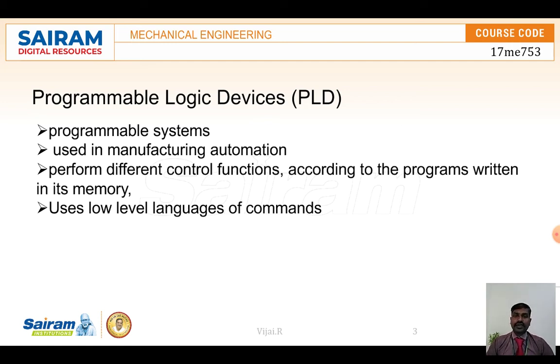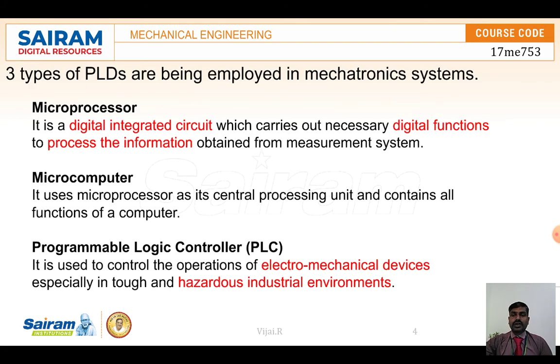And for these we use languages to write a program. We use languages for controlling all these actions, and the machine converts it into its own language, and then it gives the instruction through signals. So the three important things we are going to see are the three types of PLD, programmable logic devices: the microprocessor, the microcomputer, and the programmable logic controller, normally called a PLC. These three are the basic systems.